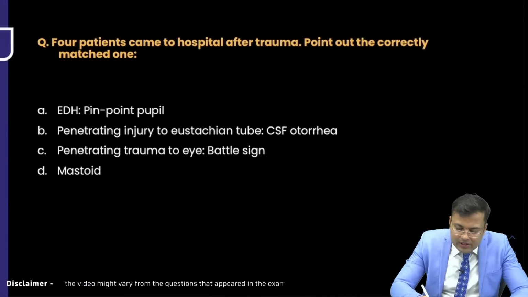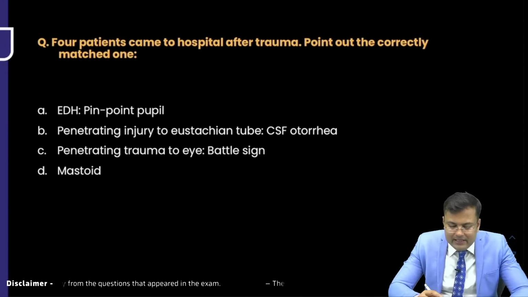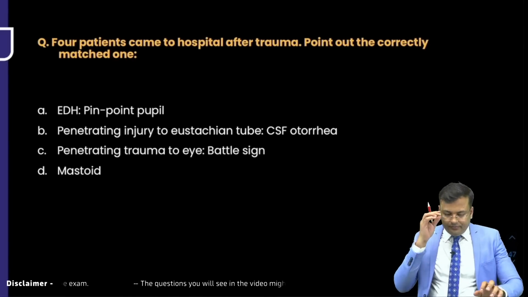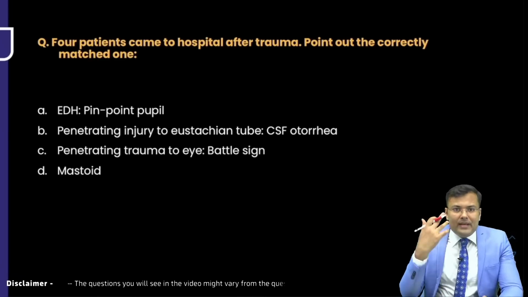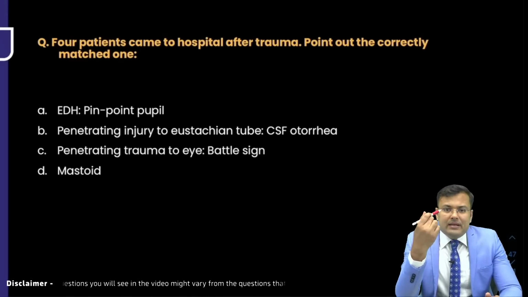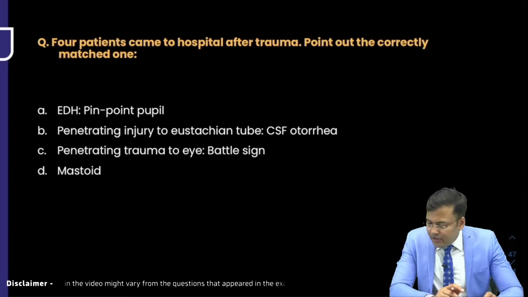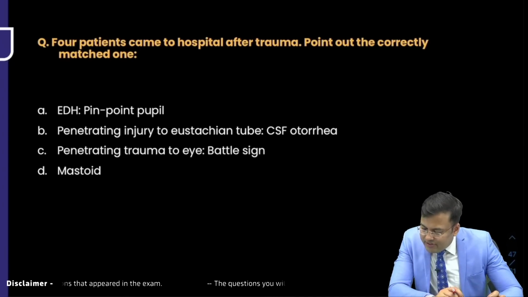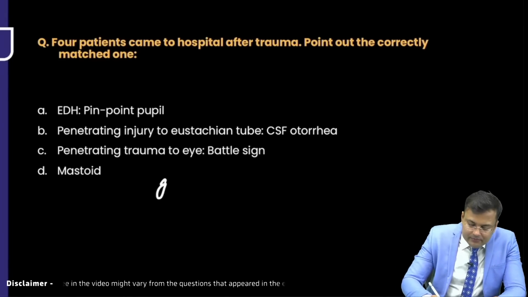Four patients came to hospital after trauma. Point out the correctly matched one. First you tell me, was this question there in the exam or not? In extradural hematoma, pinpoint pupil; penetrating trauma to eustachian tube, there is CSF otorrhea; penetrating trauma to eye, there is battle sign and mastoid, something like that. Yes Nitin, everybody wants to say that yes, this question was there. Option was wrong. Okay, can you tell me the option? Mastoid, can you tell me the options? Gaze paresis, midbrain.